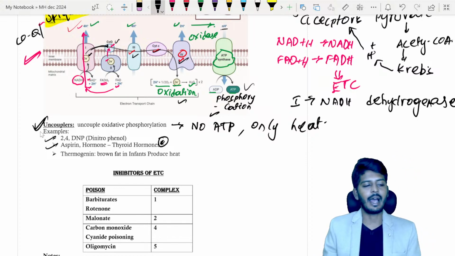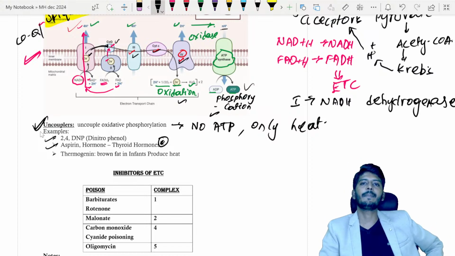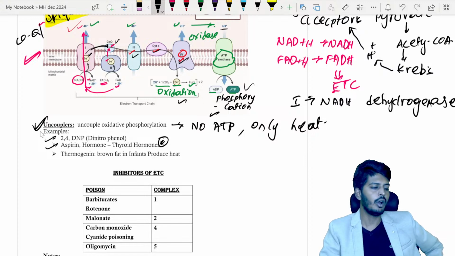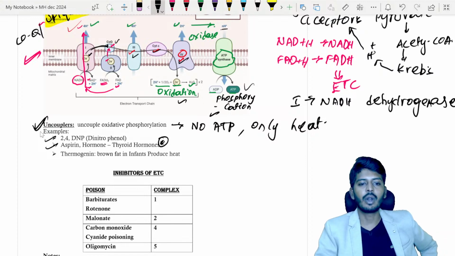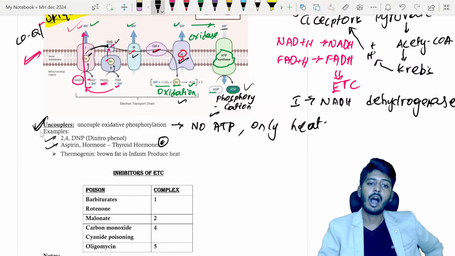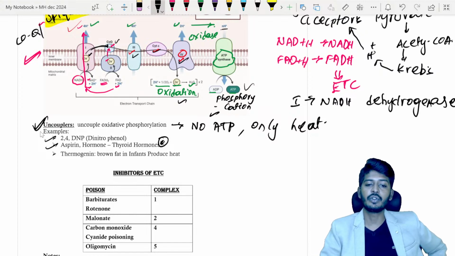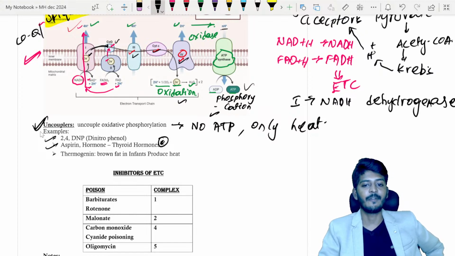This is the story of the electron transport chain and uncouplers, which has been very commonly asked. If there is uncoupling of oxidative phosphorylation, then definitely the patient will develop excessive heat production, but there is no ATP generation. Uncouplers have been frequently asked previously also, so you need to be very careful with it. So what are the uncouplers? 2,4 dinitrophenol, aspirin as a drug, hormones such as thyroid hormone, then thermogenin, which is in brown fat and produces heat in infants.